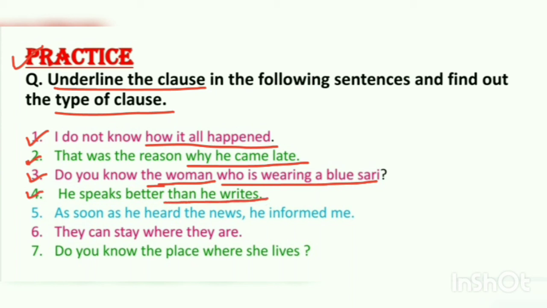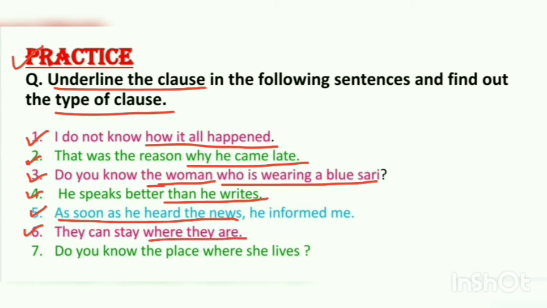We just did this type of clause showing the comparison between speaking and writing by using the conjunction than to compare the things. So, this is an adverb clause of comparison. Number 5, as soon as he heard the news, he informed me. It is an adverb clause of time. The conjunction as soon as indicates the time.